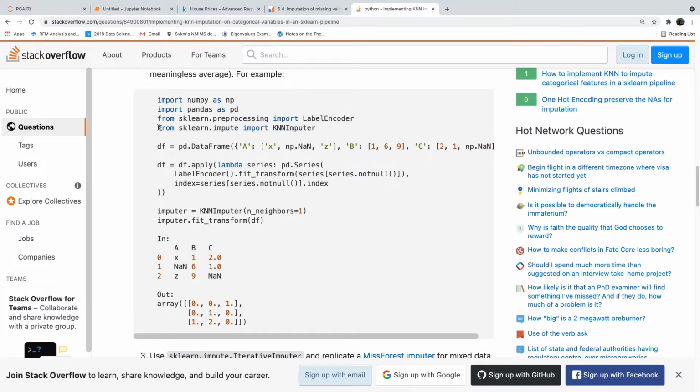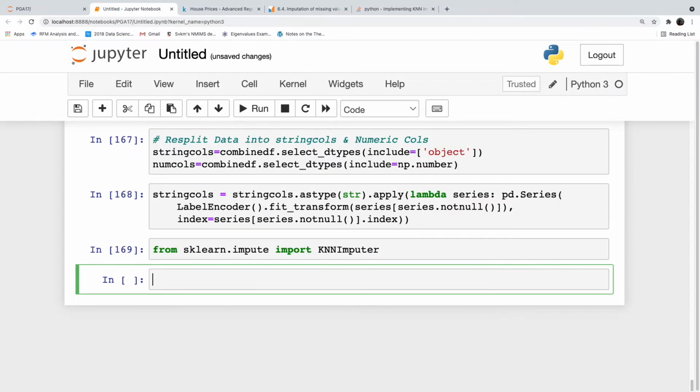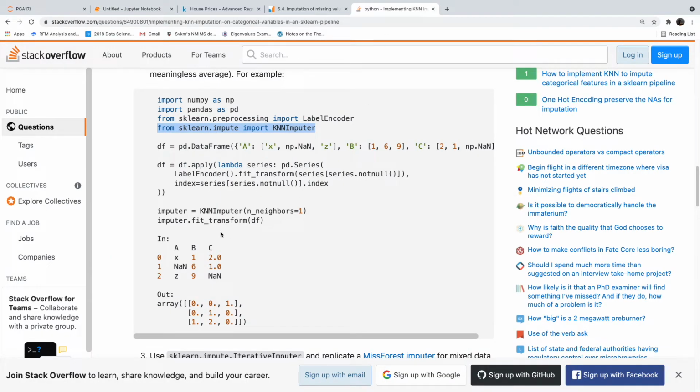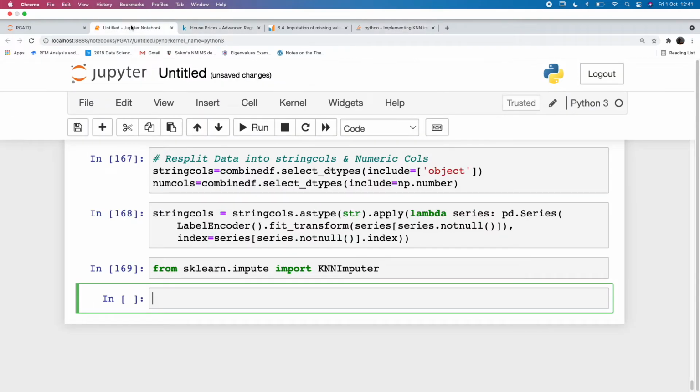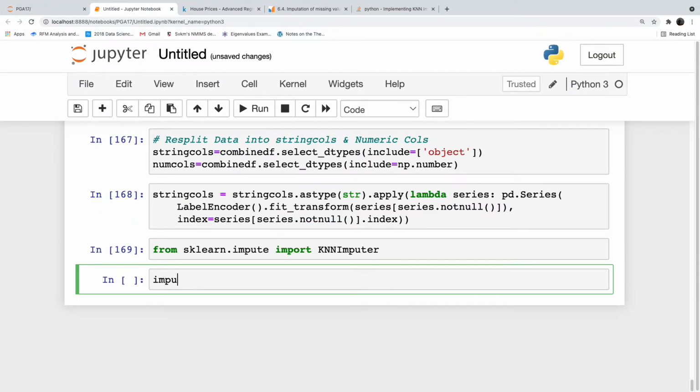From sklearn.impute, import KNN imputer, K nearest neighbors algorithm. Now once you have this KNN imputer, imputer is equal to KNN imputer in brackets n underscore neighbors is equal to 5.